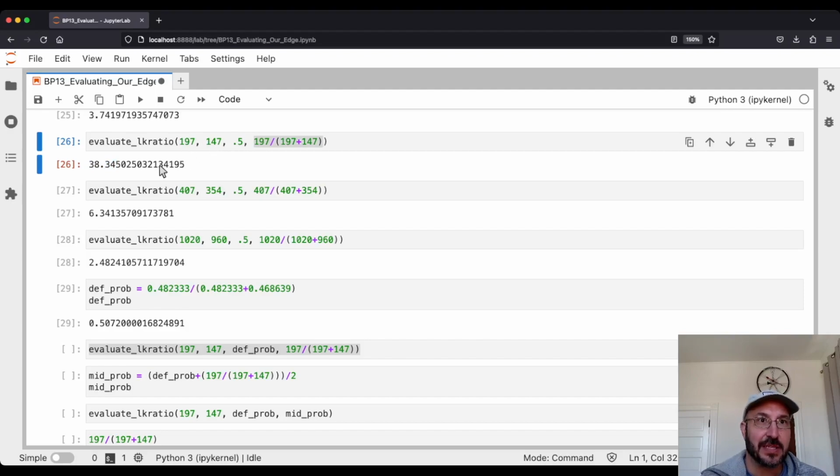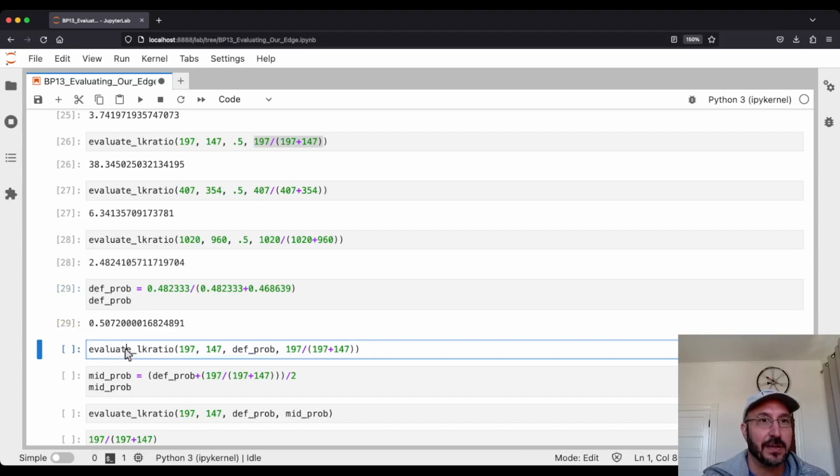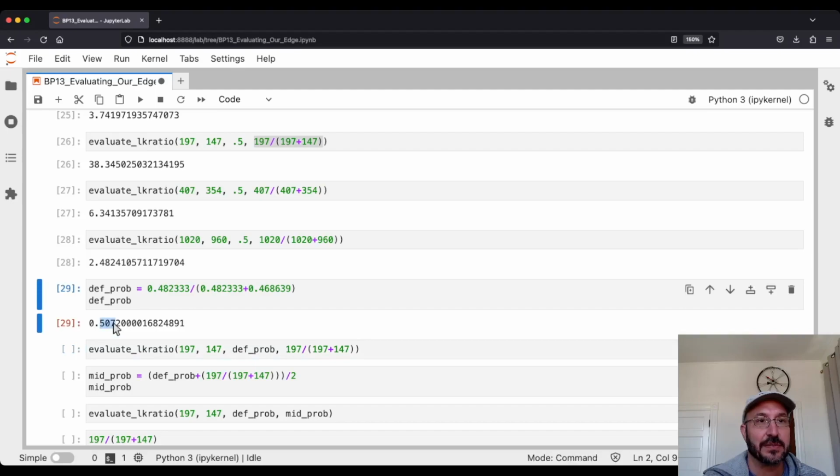So the first way I'm going to make this less favorable is, rather than using 0.5, since we could get 0.507, 50.7%, just by a very simple rule of betting the under every time, let's see what my likelihood ratio would be if I replaced the 0.5 with this 0.507.